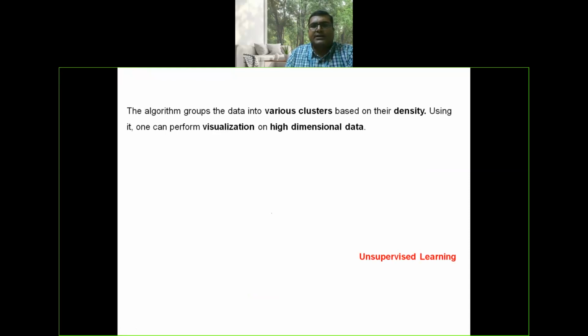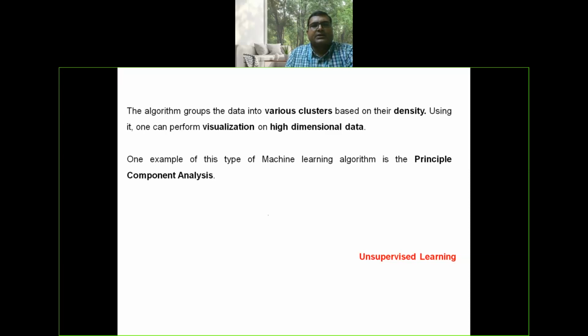In unsupervised learning, the algorithm groups the data into various clusters based on their density. Using it, one can perform visualization on high dimensional data. One example of this type of machine learning algorithm is principal component analysis.